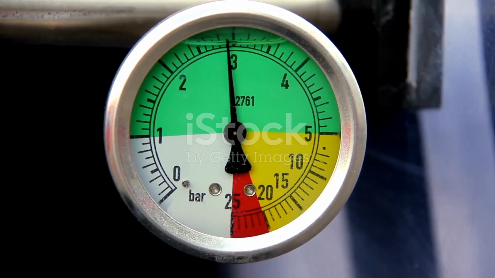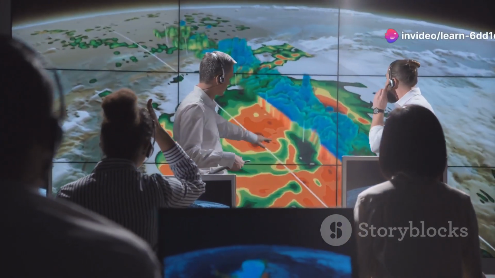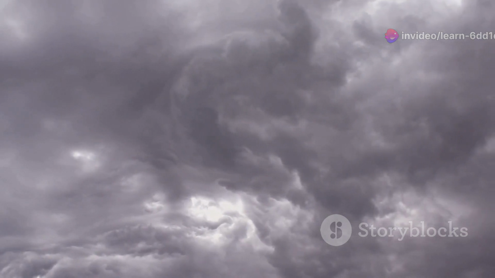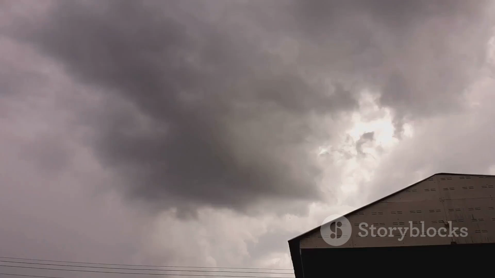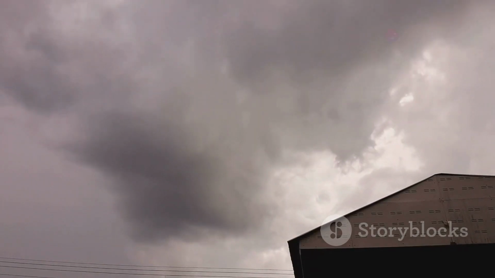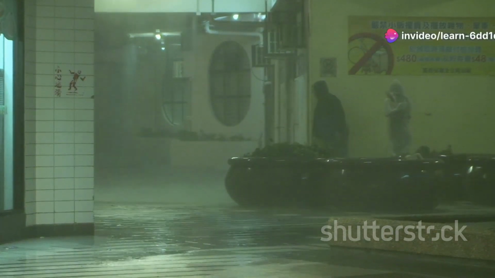Air pressure is a key player in determining our weather. Understanding its role helps us predict and prepare for changing conditions. Low pressure areas are often associated with unsettled weather. As warm air rises in a low pressure zone, it cools and condenses, forming clouds and precipitation. This is why stormy, rainy weather is often linked to low pressure.